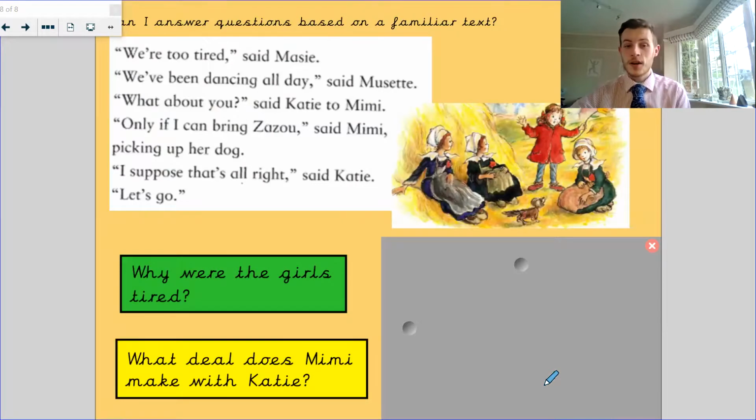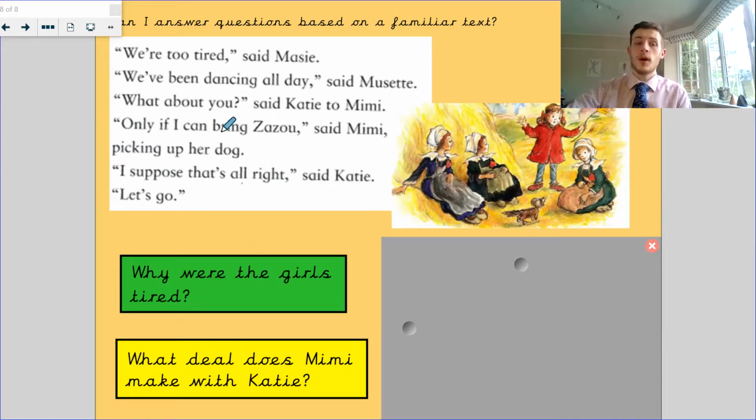Now, this is the last 2 questions. "We're too tired," said Maisie. "We've been dancing all day," said Mustet. "What about you?" said Katie to Mimi. "Only if I can bring Zazu," said Mimi, picking up her dog. "I suppose that's all right," said Katie. "Let's go." Why were the girls tired? Why were they tired?